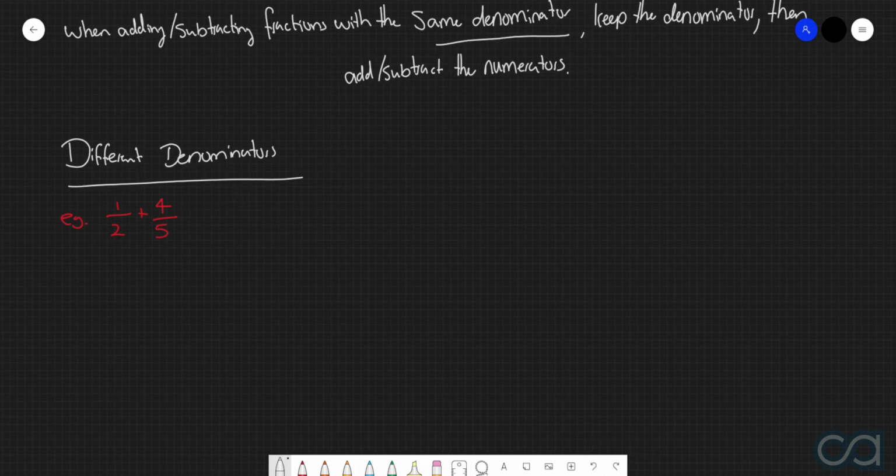So how do we deal with it when we want to add or subtract fractions with different denominators? Well, all we need to do is use the idea of equal fractions, very, very similar to our last video when we were working on comparing fractions. So all we need to do here is rewrite both of these fractions with the lowest common denominator.